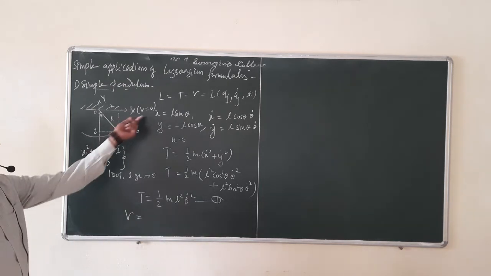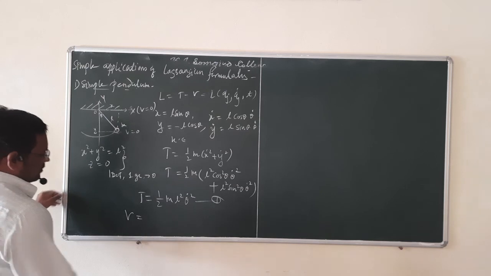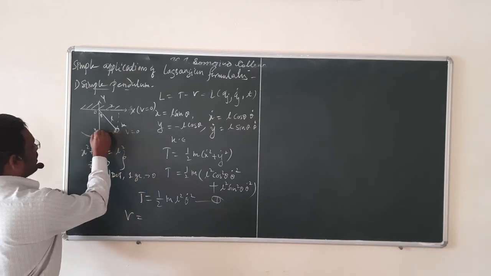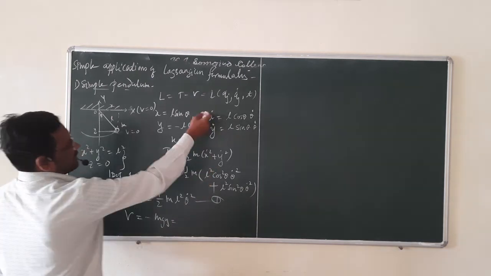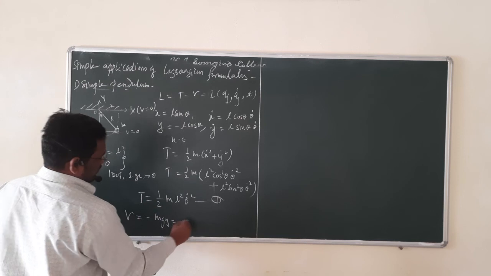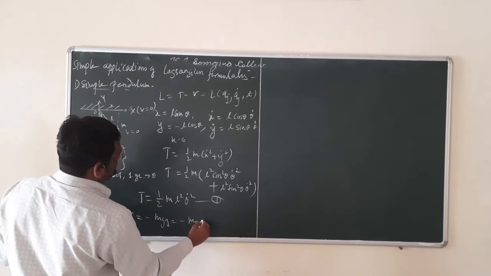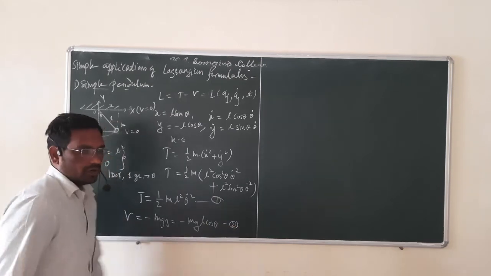If we choose potential energy equal to 0 over here, then the potential energy is minus mgy. But y is L cos theta. So here potential energy is minus mgL cos theta. So this is equation number 2.